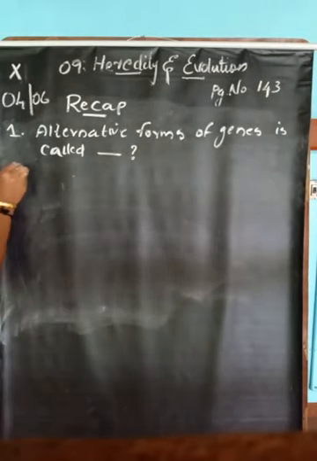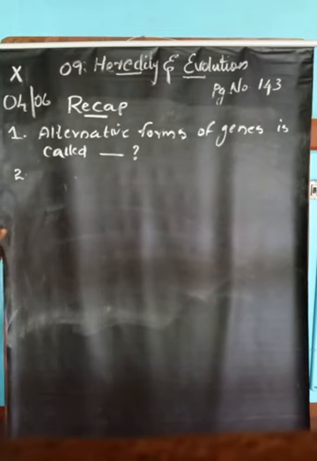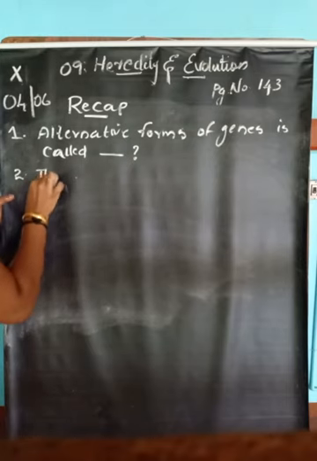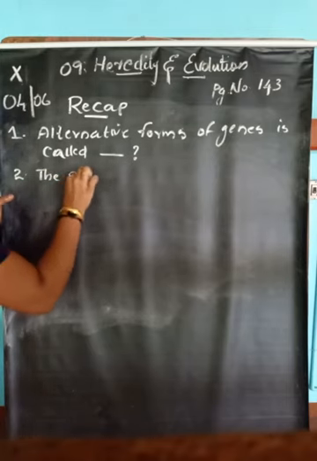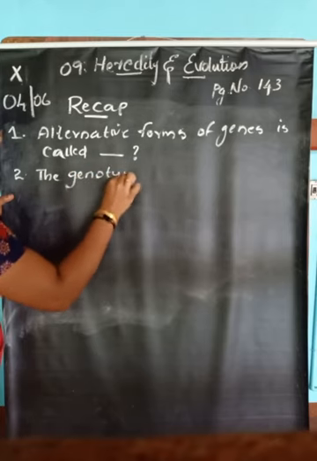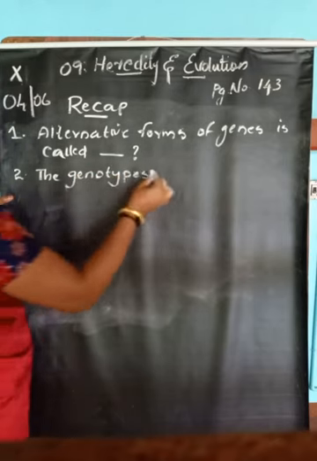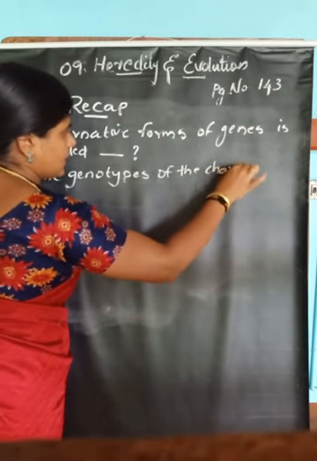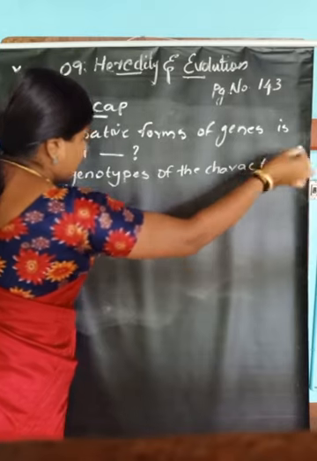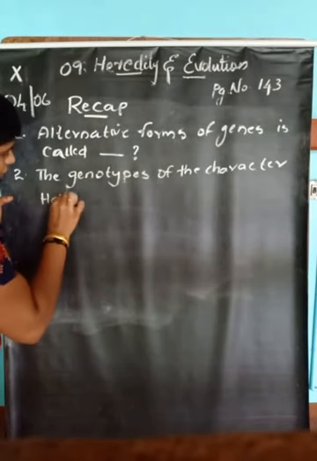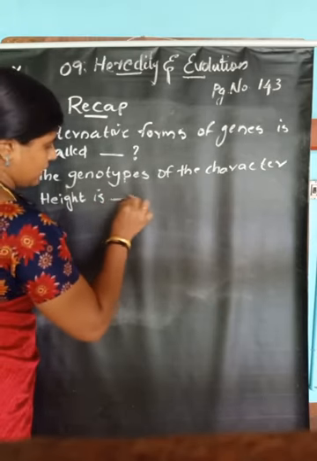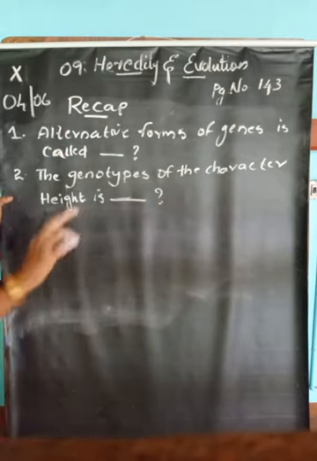Second question: the genotypes of the character height. The genotypes of the character height are dash, the three genotypes.